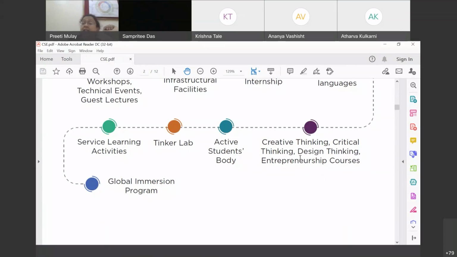So that facility is also available here on campus of SIT, and a lot of CS students are going towards that direction, right? And in addition to that, the most important is called GIP, which is called Global Immersion Program, my dear friends. That means completing one semester abroad. We have tie-ups with various foreign universities.